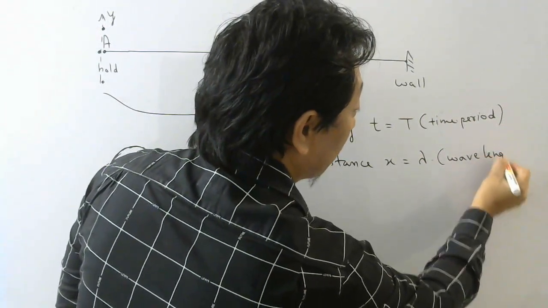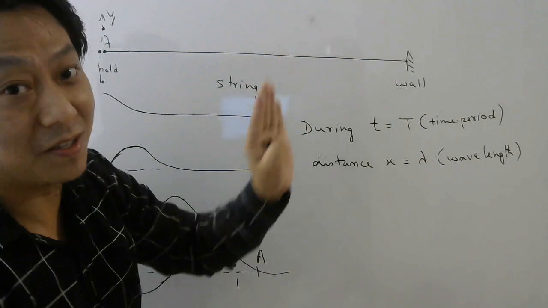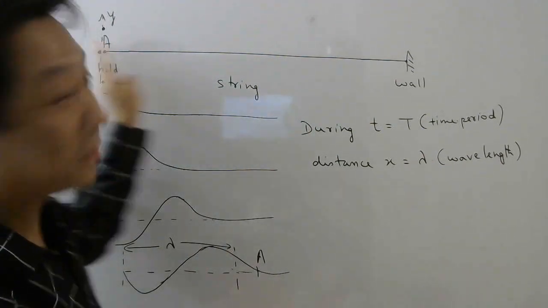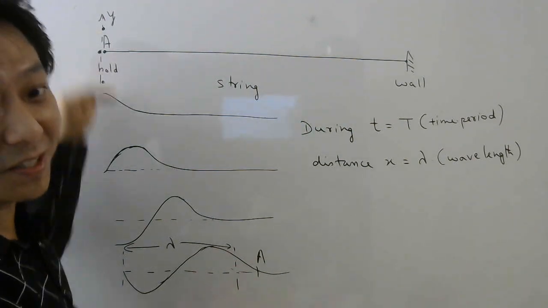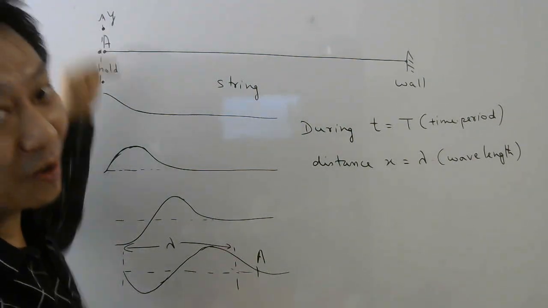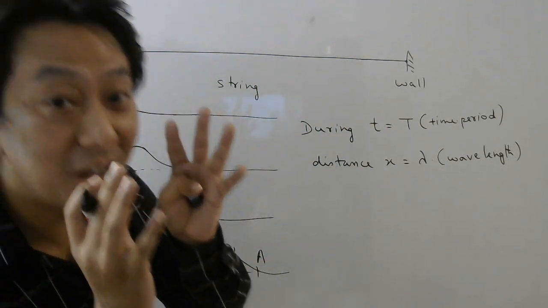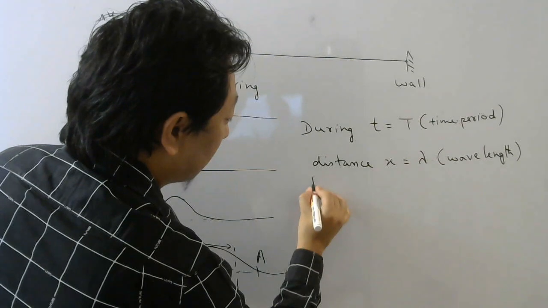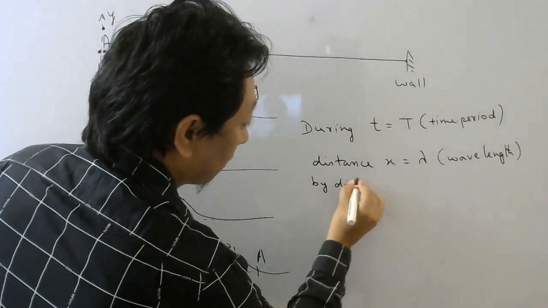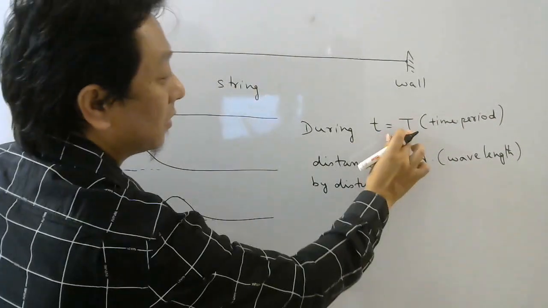And remember, who is covering this distance? This distance is covered by the disturbance, not by the particles in this direction. Particles are not moving in this direction. Particles are simply moving up and down. What is moving forward is the disturbance, or you can say energy. So the distance covered by the disturbance is lambda, and the time taken is time period.